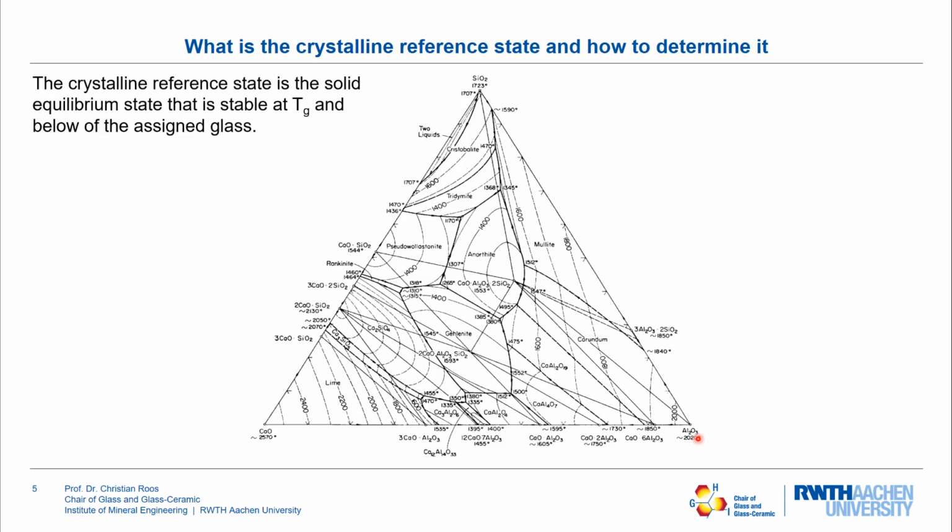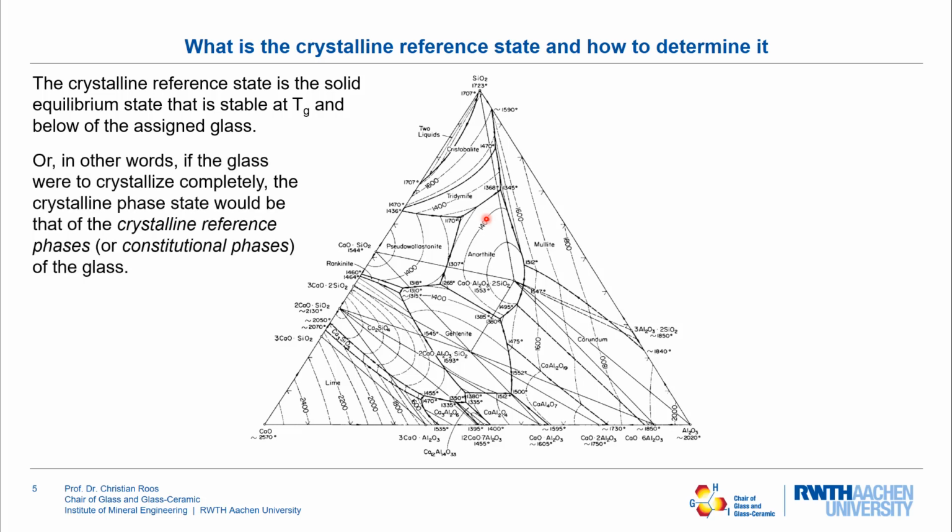Now, the crystalline reference state is a solid equilibrium state that is stable at Tg and below of the assigned glass. Or in other words, the constitutional phases are those phases that would occur if the glass is fully crystallized. Now, let's assume a composition that is resembled by this red spot.